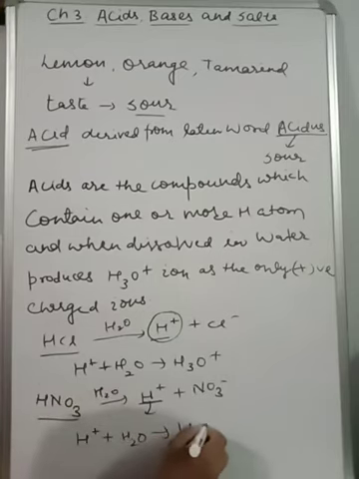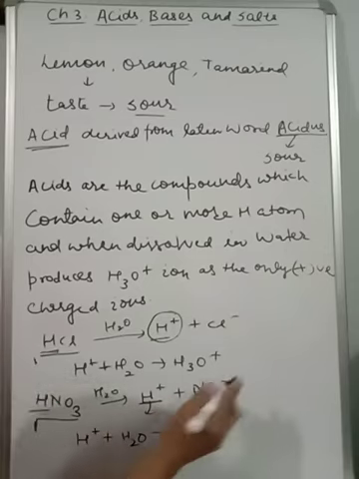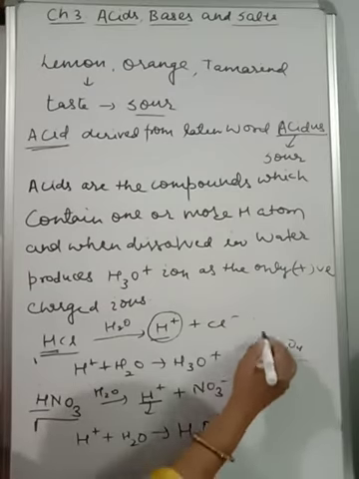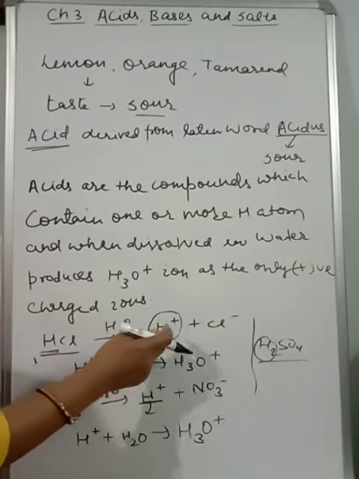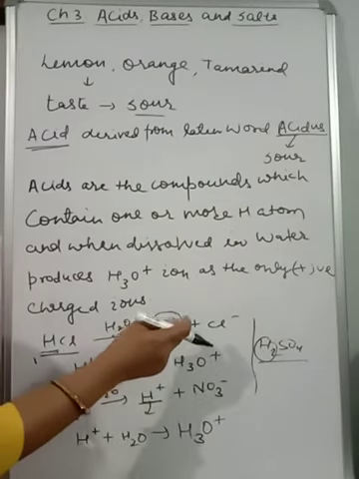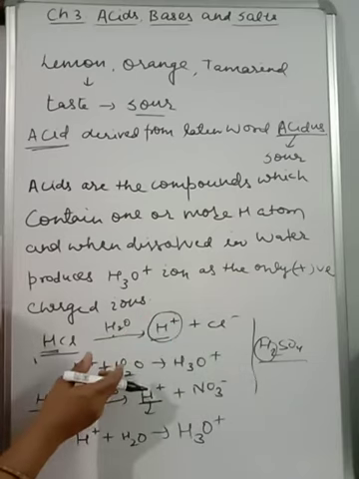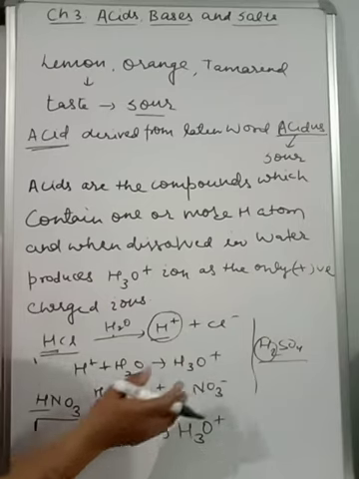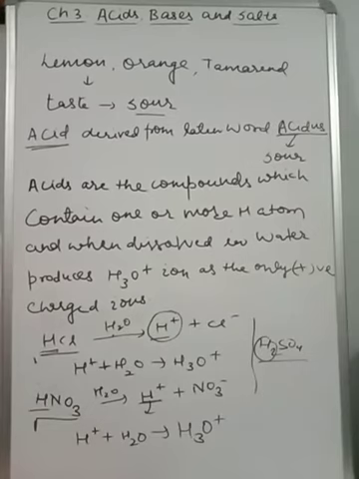So acids are the compounds which contain one or more hydrogen atoms. You can take the example of H2SO4. There are two hydrogen atoms which, when dissolved in water, produce hydrogen ion, which is not stable in nature. That's why it quickly combines with a water molecule and becomes the hydronium ion form. So now I'm sure the definition of acid must be clear to you.